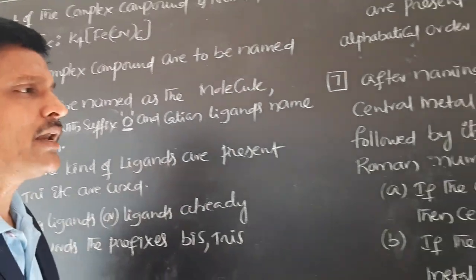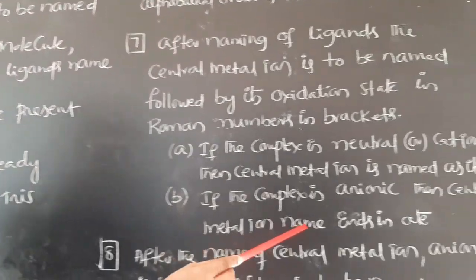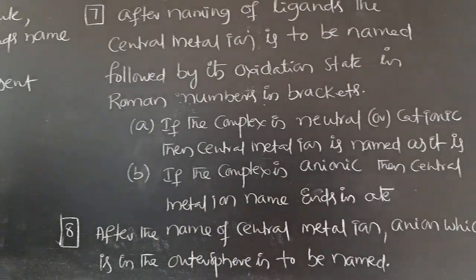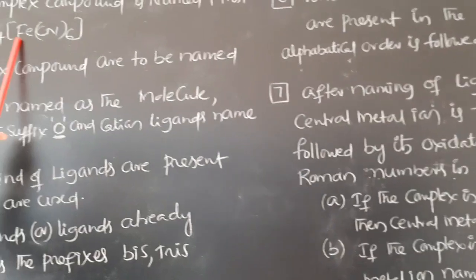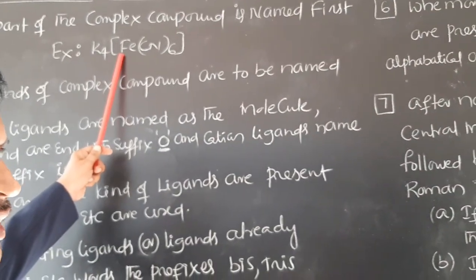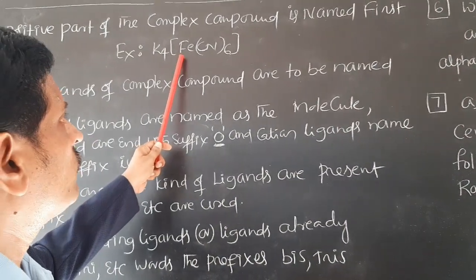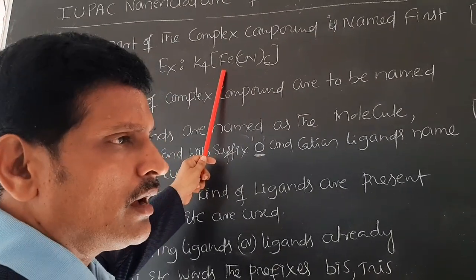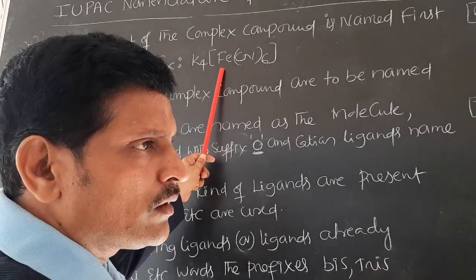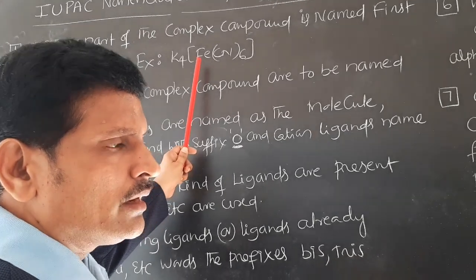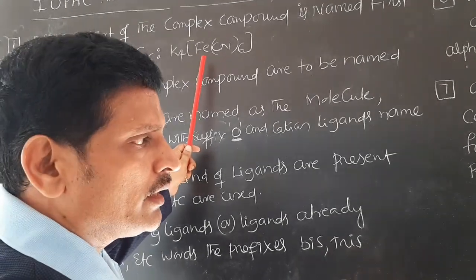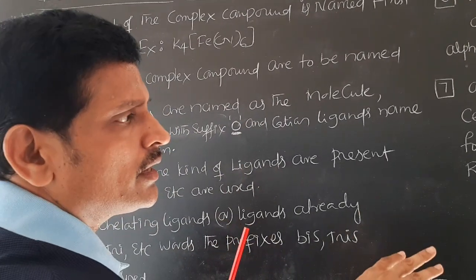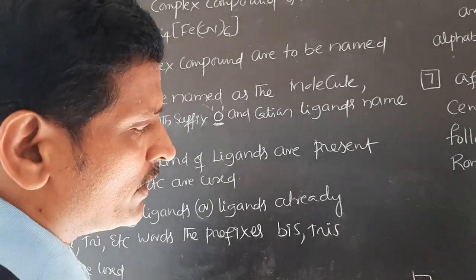In such a case, if the complex is anionic, then the central metal ion name ends in ate. For example, this is iron, which is also called ferrum. So this ends with ate, ferrate, in this way. Instead of iron, cobalt, nickel, we use cobaltate, nickelate, ferrate as the names for the central metal ion in the case of anionic complexes.